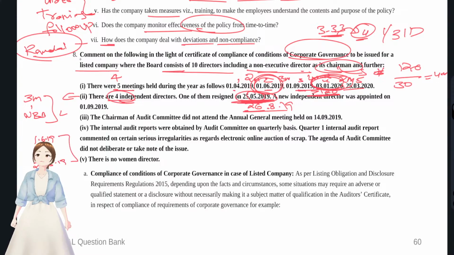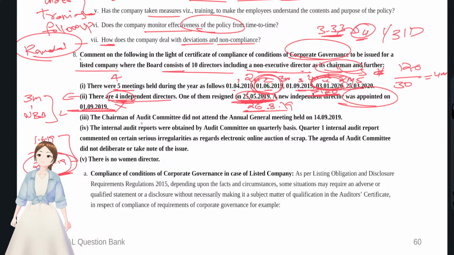Whichever is later, 26/8/19 is the later date. By this date they have to fill the independent director position. But they appointed on 1st September, which is after this. So this is also non-compliance.